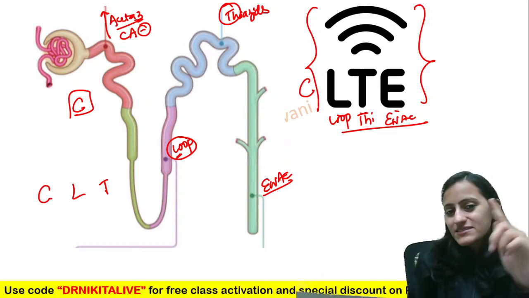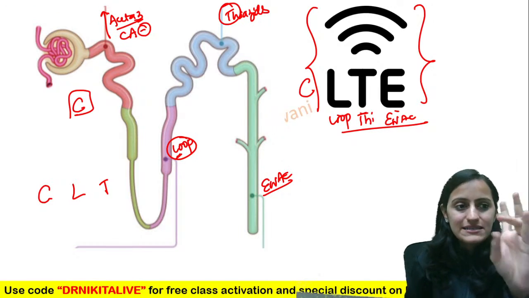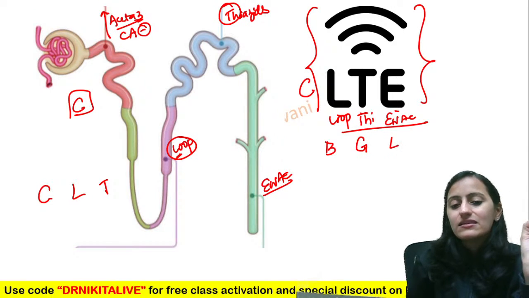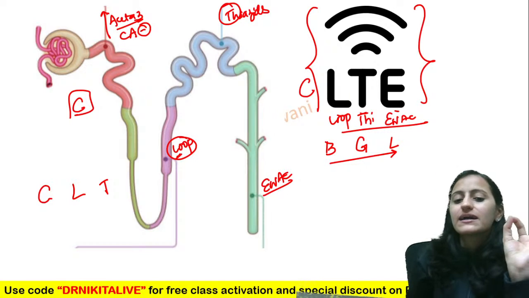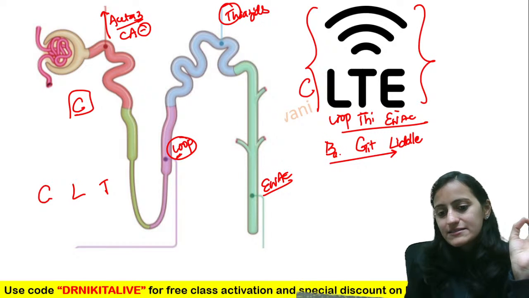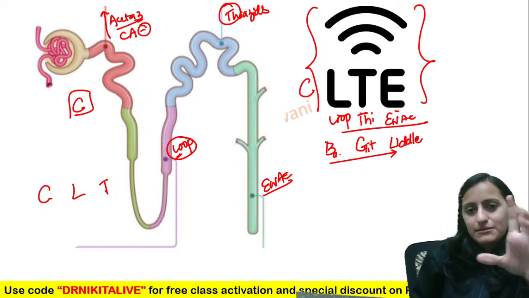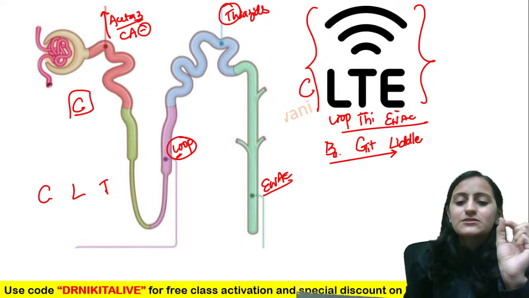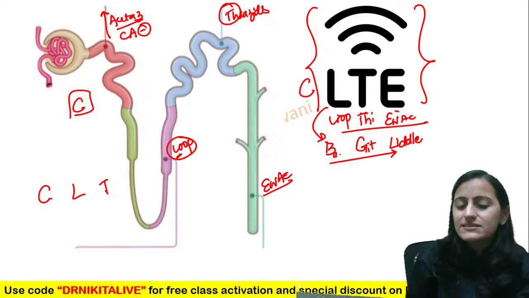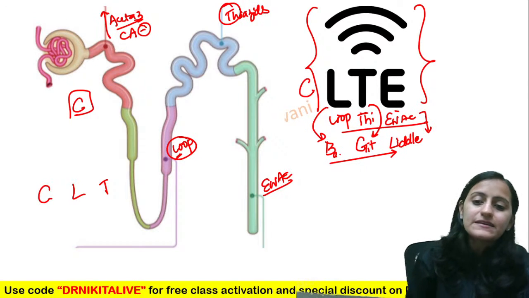Now, the syndromes, in relation to diuretics. Just remember alphabetically the three most important syndromes: B, G, and L. Again, this is alphabetical. So you have Bartter's, you have Gitelman's, and you have Liddle's. I am just telling you these three. Later I will come to Fanconi's and so on. So Bartter's, Gitelman's, and Liddle's, and it is LTE. Bartter's is like loop, Gitelman's is like thiazides, and the ENaC one is your Liddle's.